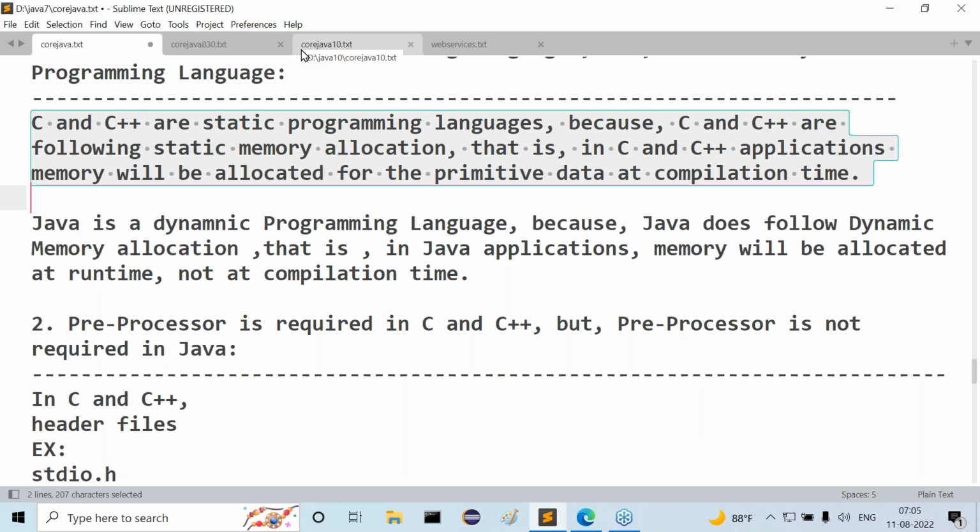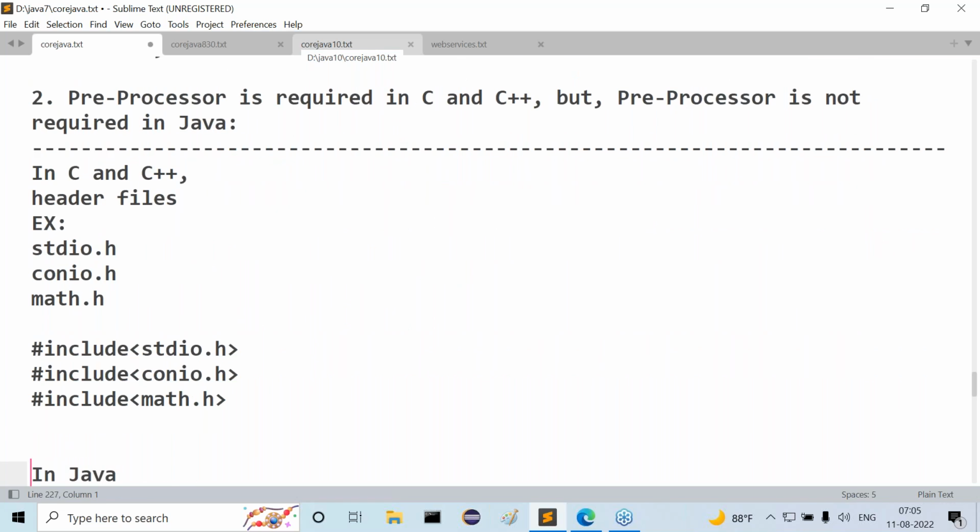These are the 2 points we understood clearly. Next, what was the second difference we started? Preprocessor is required in C and C++, but a preprocessor is not required in Java.